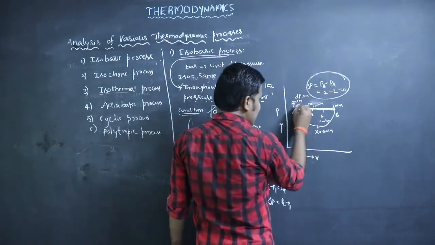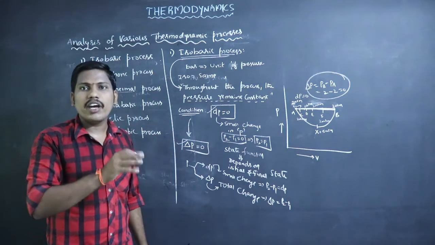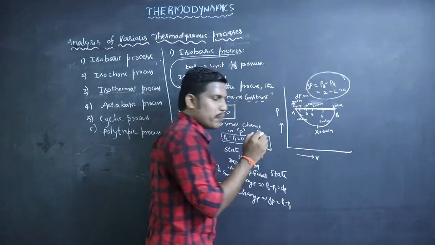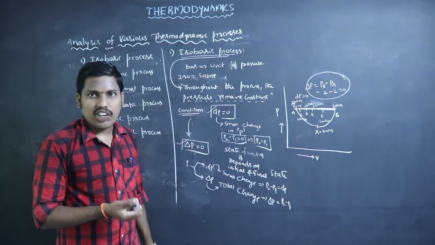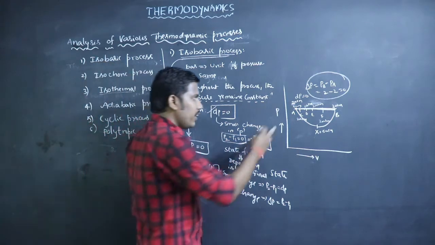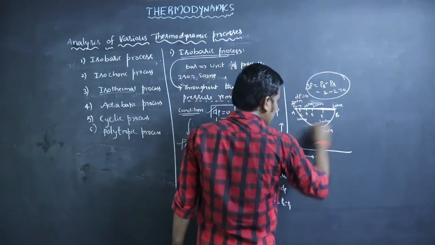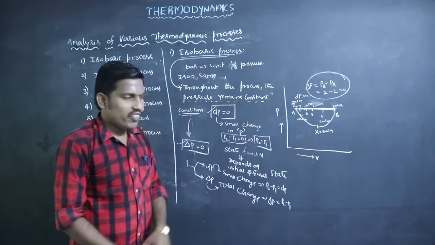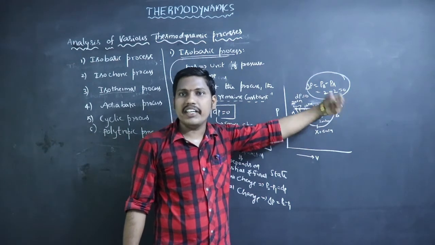So dP is 0 and delta P is 0. But if we consider dP, at every small interval of change the pressure remains constant. This line represents dP. But in the other process, at some point the pressure changes, but it finally reaches the same initial pressure.